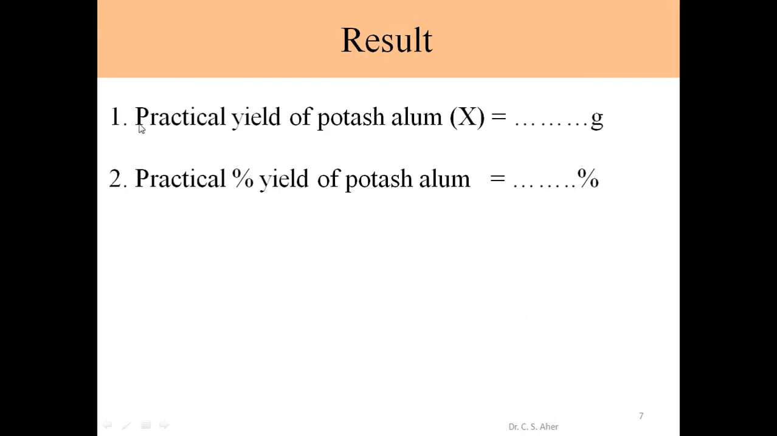So in the result table, what do we note? We note the weight of dry crystal x in gram, and from this x we calculate the practical percentage yield of potash alum, in percentage. So these are our two results.